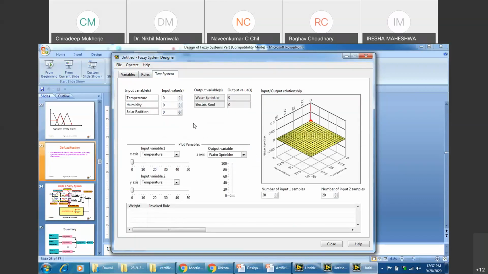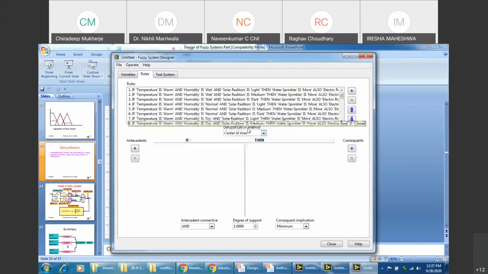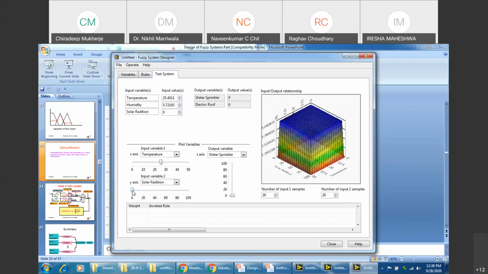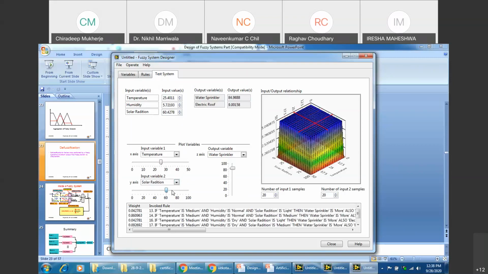Now, if you see again, what you have is 2 types of outputs: electric roof, water sprinkler, temperature. Sir, we selected center of area, right, sir? Defuzzification method. Yes, I just selected center of area. Now we have these outputs. The solar radiation also is there, so you can change them. Now what we need to do is again the same thing that you did earlier.